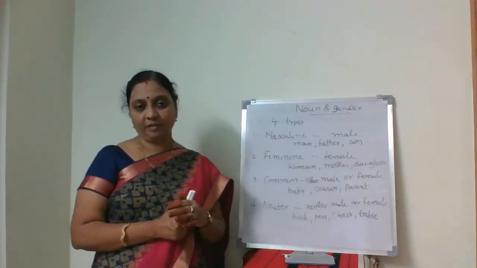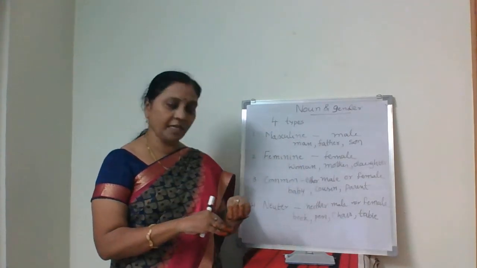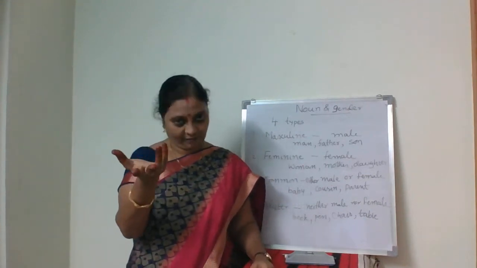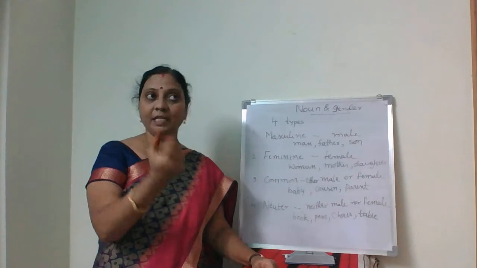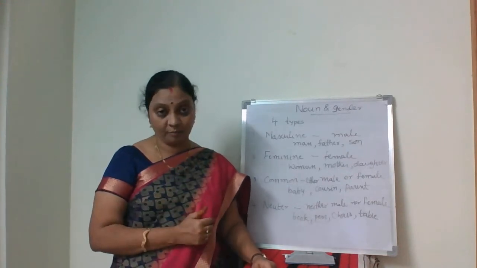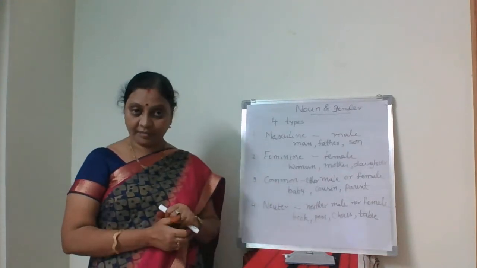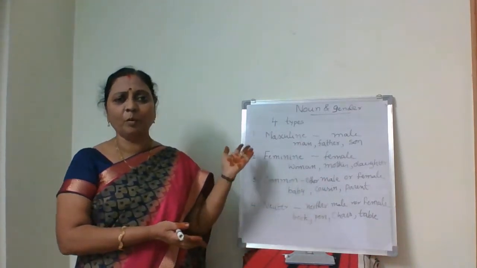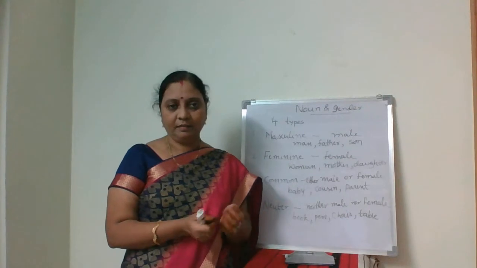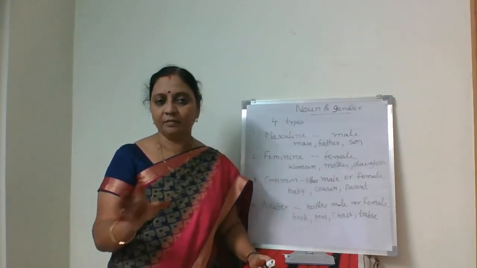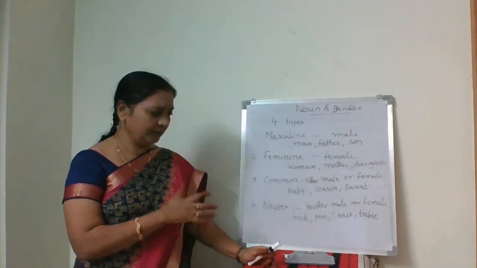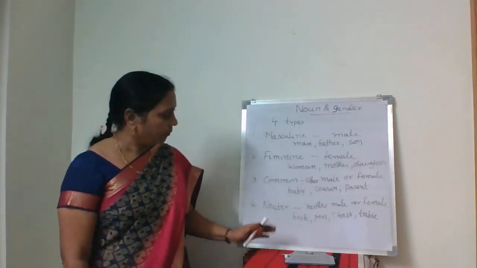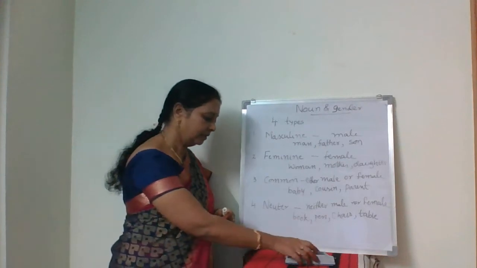Then neuter gender. This is neither male nor female. Usually lifeless things, mainly material nouns and abstract nouns, come under this category. Some lifeless things like pen, board, pencil, table, chair. For those, no male, no female. Only one.